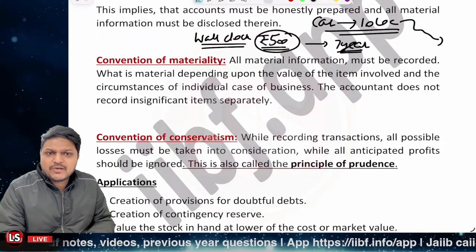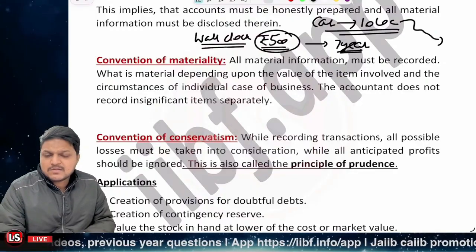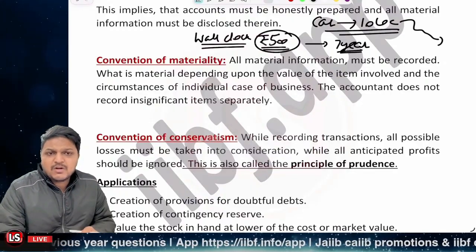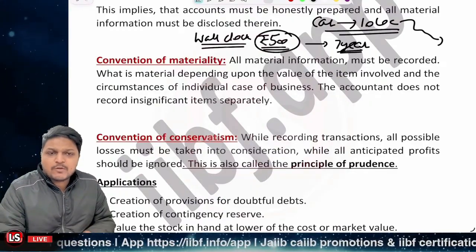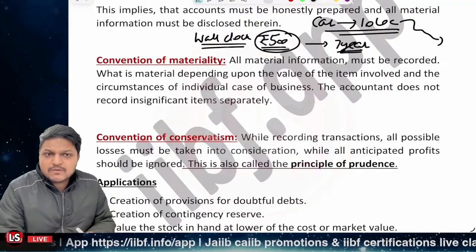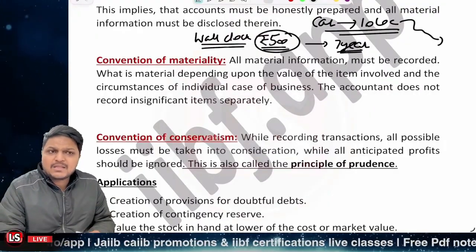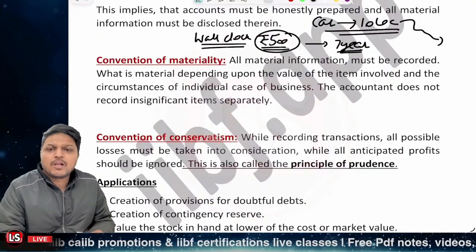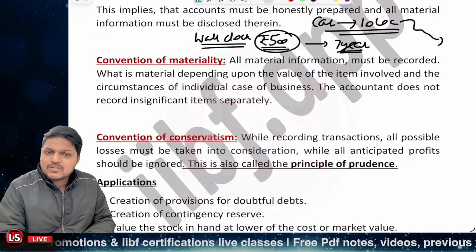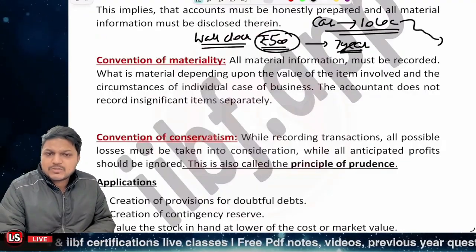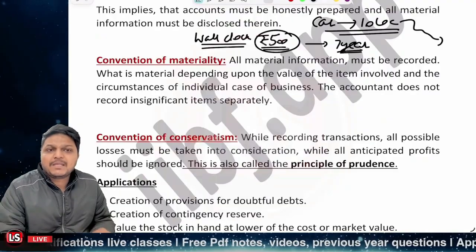I can just consider it as a stationery expense or some random expense, but not related to a fixed asset. I won't be booking it under the fixed assets. I won't be charging depreciation toward it, because it will be making the books unnecessarily voluminous, right? So that is not required at all. So that's the convention of materiality.